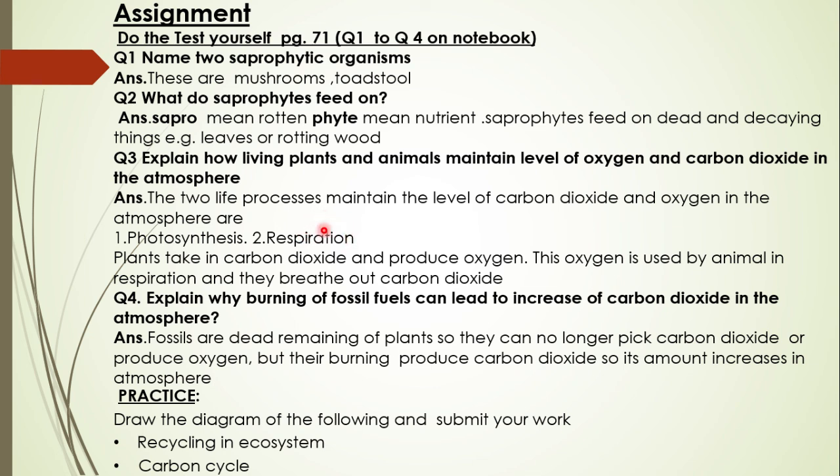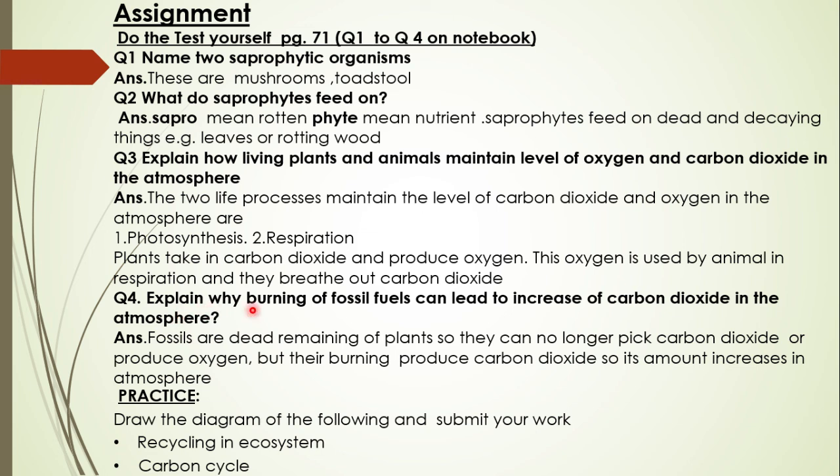So these two processes balance the level of oxygen and carbon dioxide. Plants take in carbon dioxide and produce oxygen. This oxygen is used by animals in respiration and they breathe out the carbon dioxide. So that's how these two processes maintain the level of oxygen and carbon dioxide.